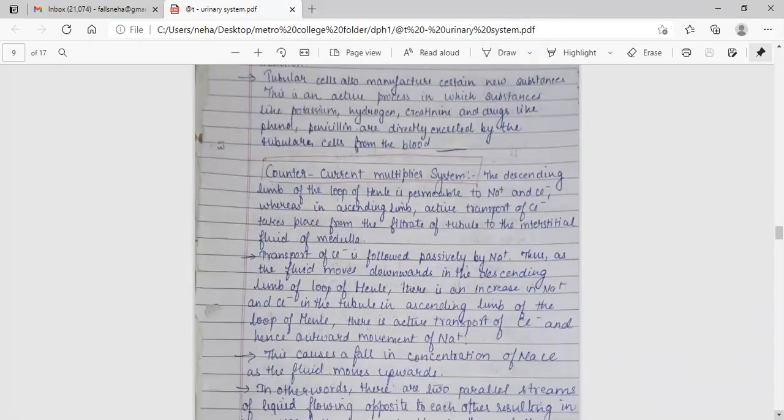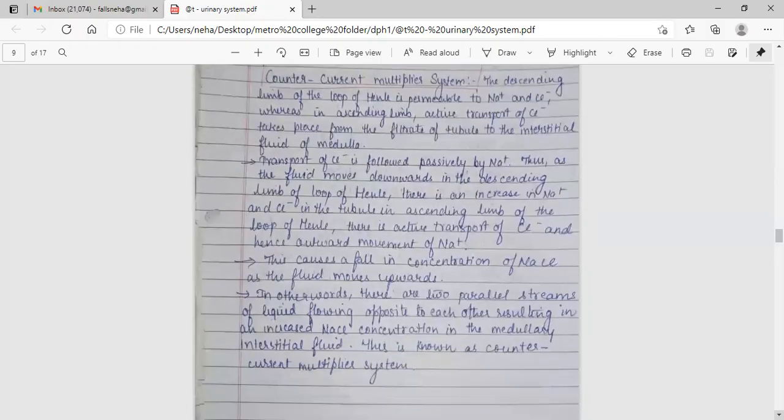Countercurrent multiplier system. The descending limb of the loop of Henle is permeable to sodium ion and chloride ion, whereas in the ascending limb, active transport of chloride ion takes place from the filtrate of the tubule to the interstitial fluid of the medulla. Transport of chloride ion is followed passively by sodium ion. Thus, as the fluid moves downwards in the descending limb of the loop of Henle, there is an increase in sodium ion and chloride ion in the tubule. In the ascending limb, there is active transport of chloride ion and hence outward movement of sodium ion. This causes a fall in concentration of sodium chloride as the fluid moves upward.